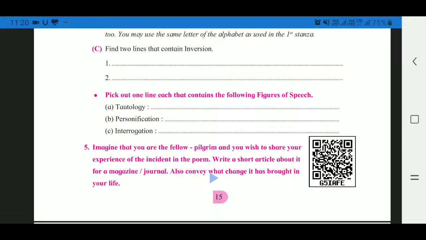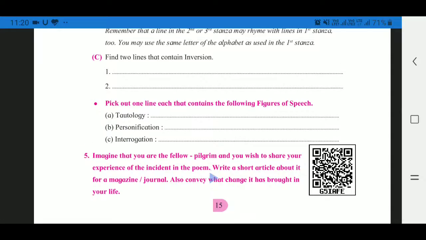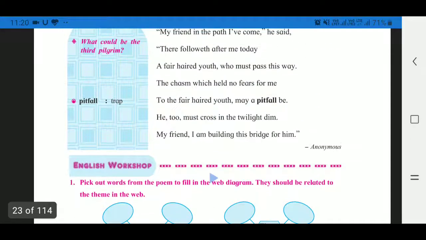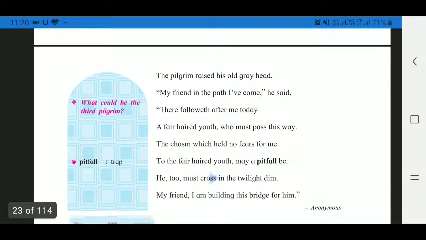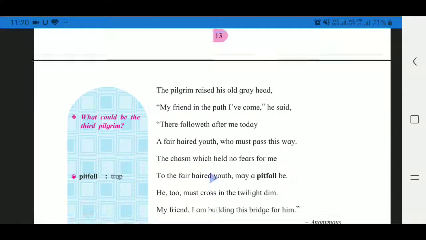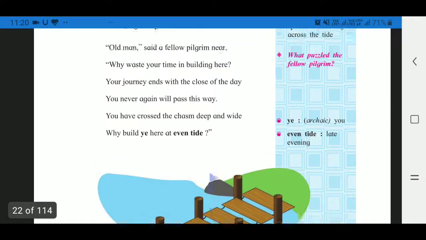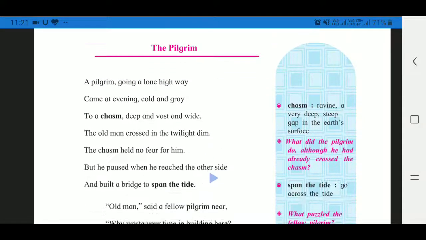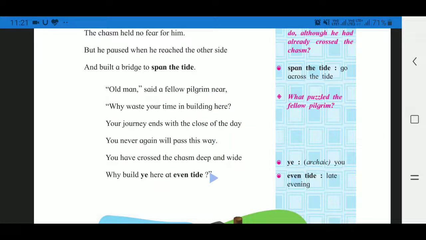So let us start to find the tautology from the poem. You can read and find tautology from the poem. Same idea repeat in same way. You all know that the poet say, your journey ends with the close of the day.